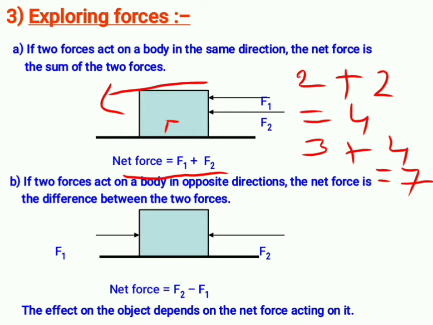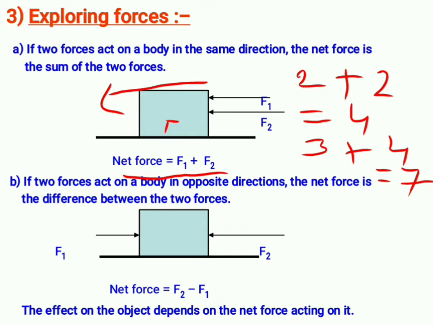Come to B part. If two forces act on a body in opposite directions, can you see where F1 is standing? Can you see where F2 is standing? Yes. Now what happens? This is like fighting now. F1 is moving the bench and F2 is telling, no, I won't allow you to move the bench. So he is also putting pressure in the opposite direction. What will happen? See the formula. If it is in the opposite direction, the formula is F2 minus F1.